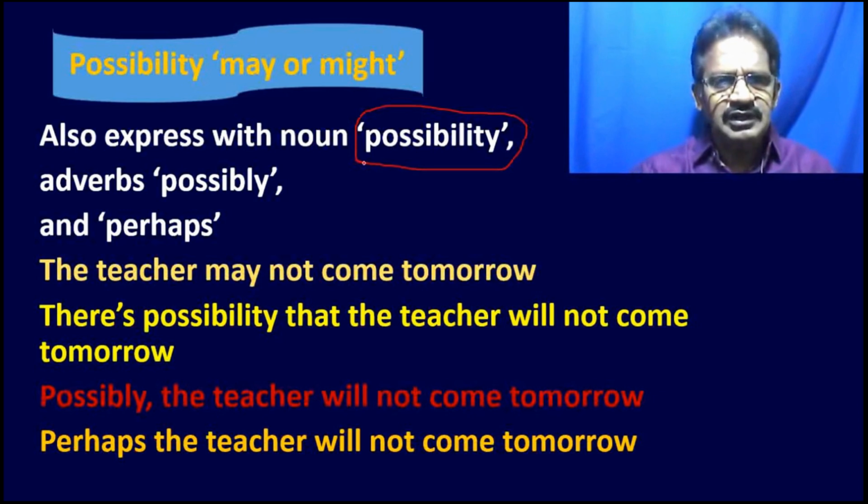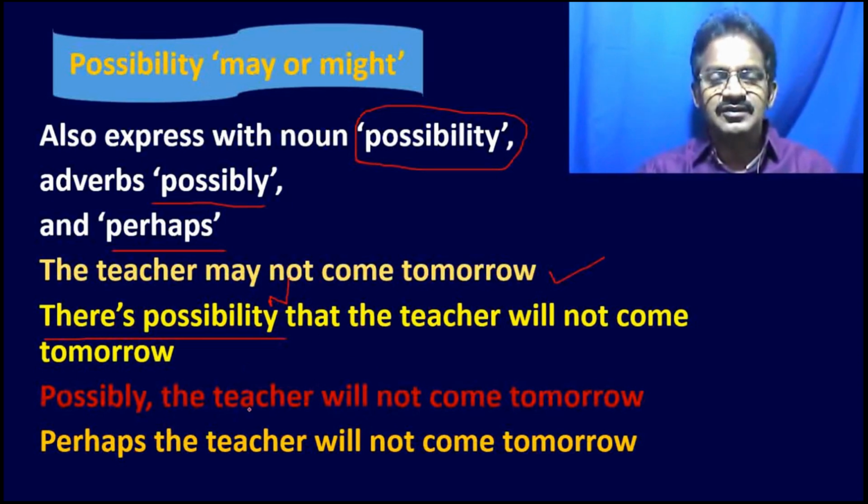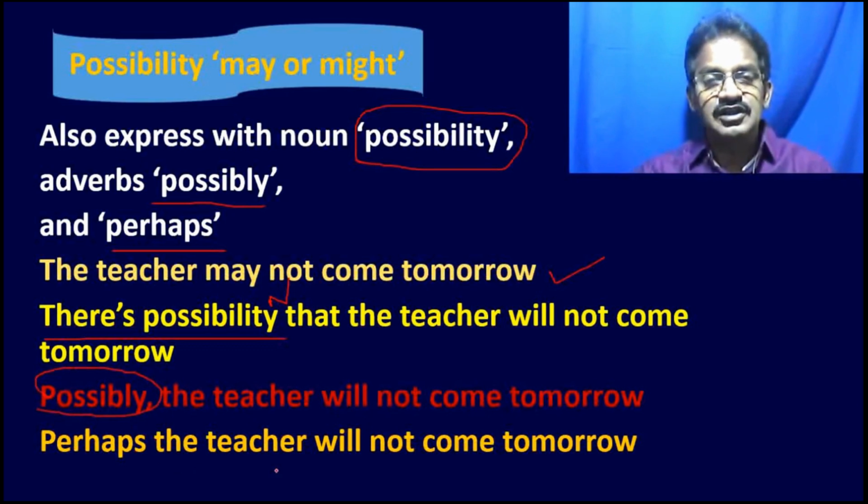And you can also use the adverb possibly, perhaps, and possibility as a noun. The teacher may not come tomorrow. That can be expressed, and the same sentence can also be expressed: there is a possibility the teacher will not come. Here possibility is used as a noun. Possibly the teacher will not come tomorrow. Here possibly is used as an adverb in this sentence. Perhaps the teacher will not come tomorrow.